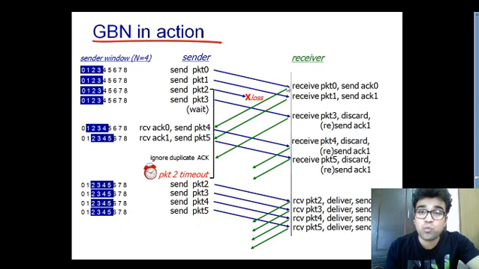Once these two packets are acknowledged by the receiving side and the acknowledgements are received by the sending side, this window will slide, and these two more packets will come inside the window.